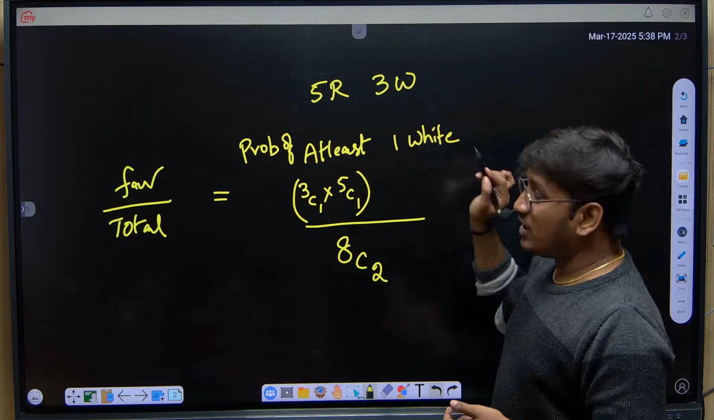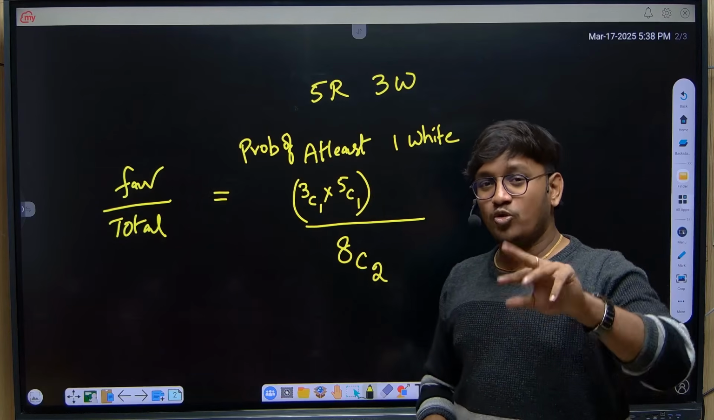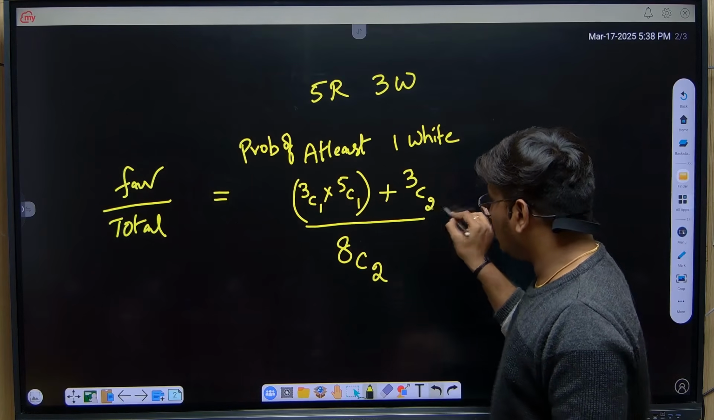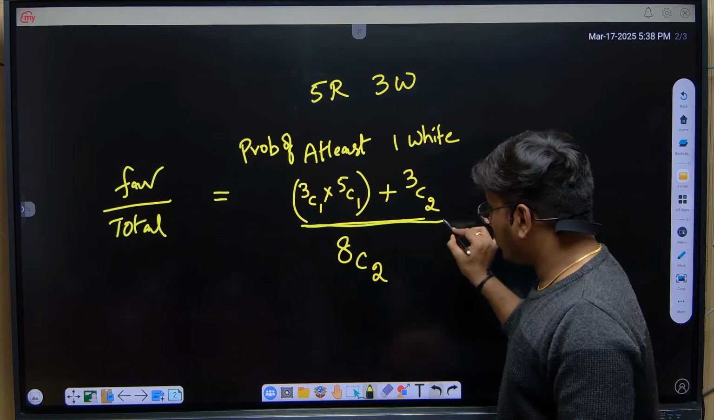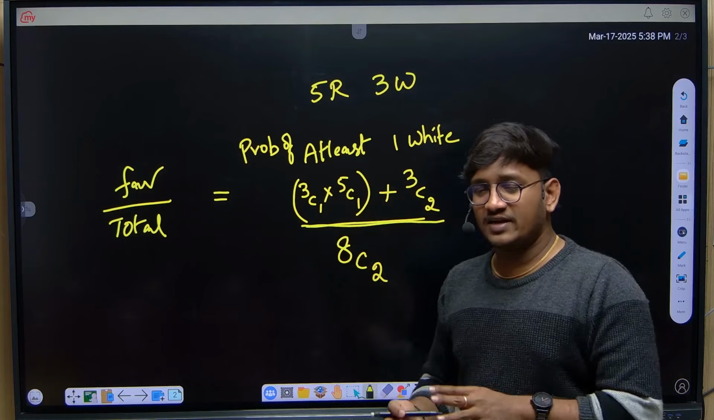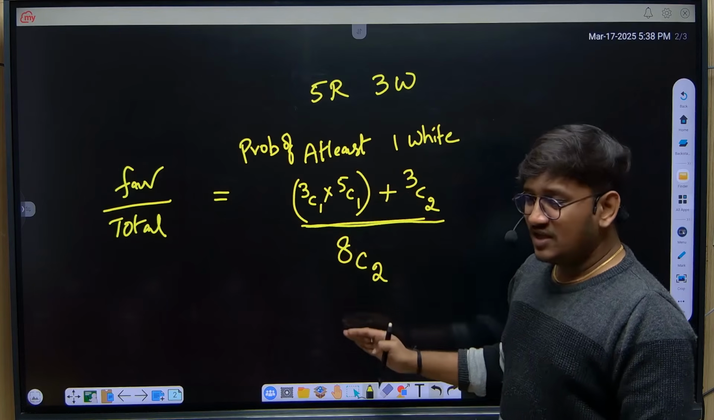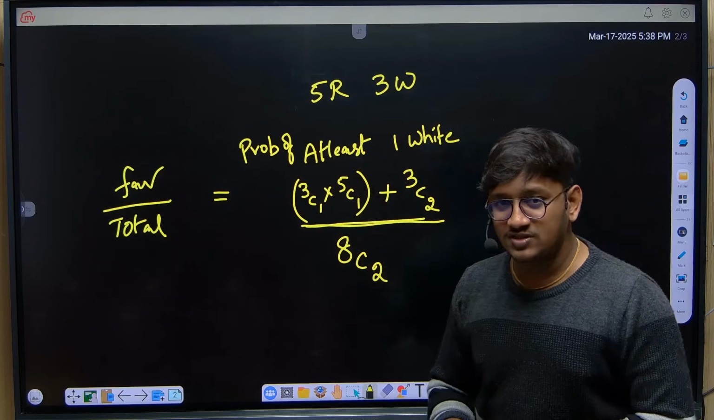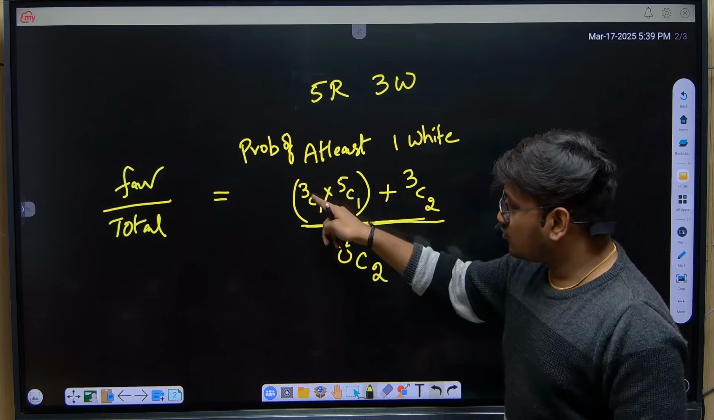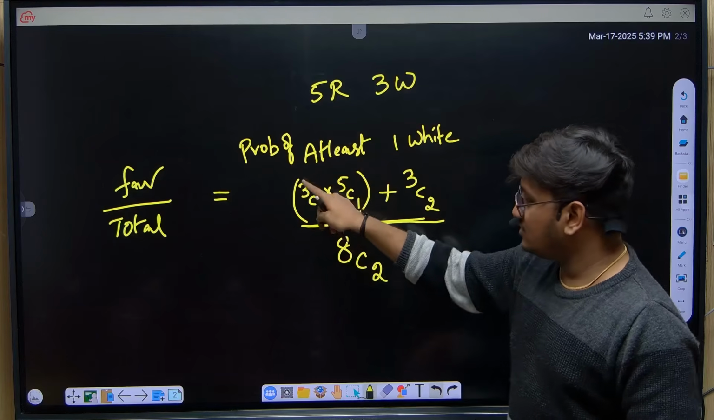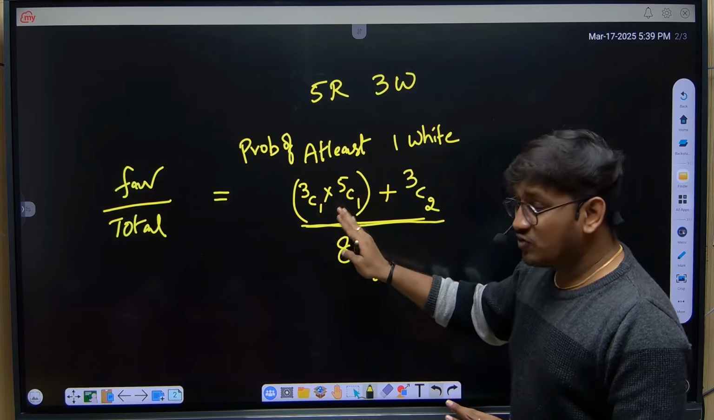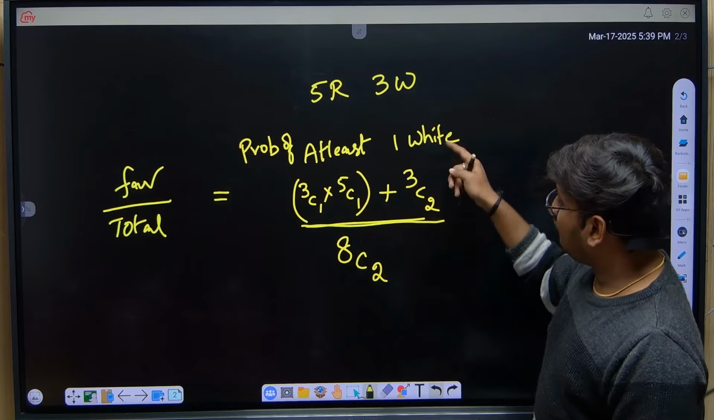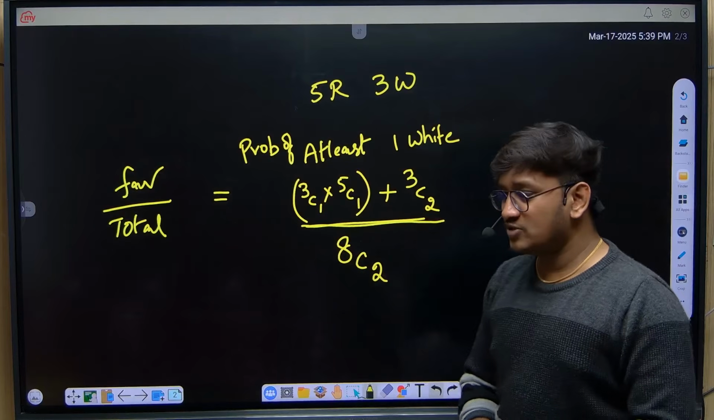At least one means both can be white, right? So the both-white combinations are 3C2. This is the final answer. I'm not writing the values for that. You know how to calculate; I already explained at the starting. So at least one white means out of the 2 balls you select among 8 balls, if it is one white, the remaining one will be a red color ball. This is the combination of at least one. At least one means it can be one white or both can be white, right? So I'm taking the condition of both being white, 3C2. So this is the final answer.